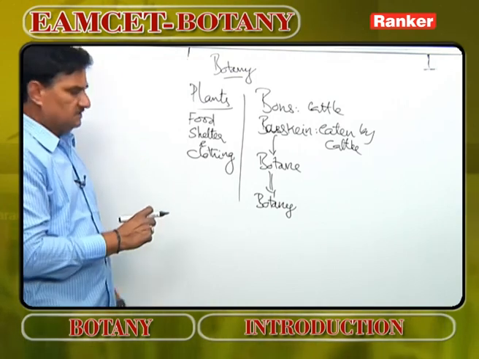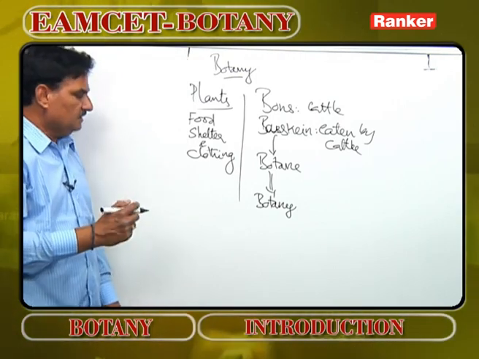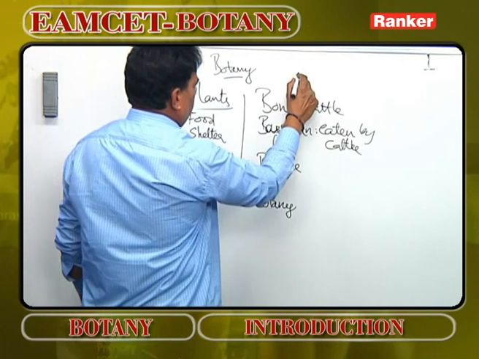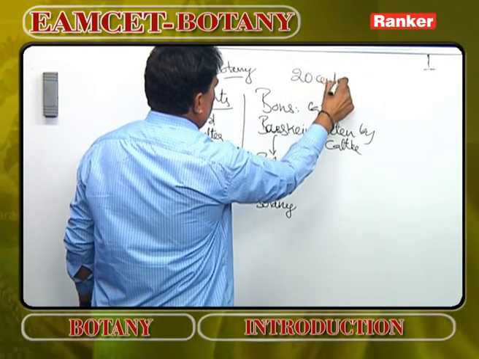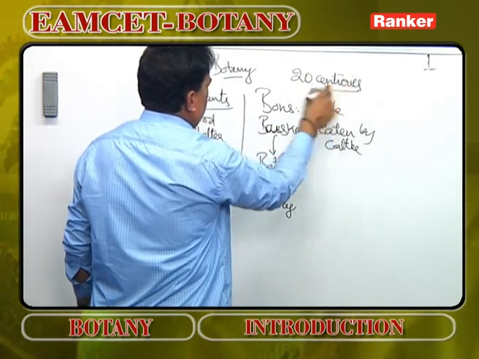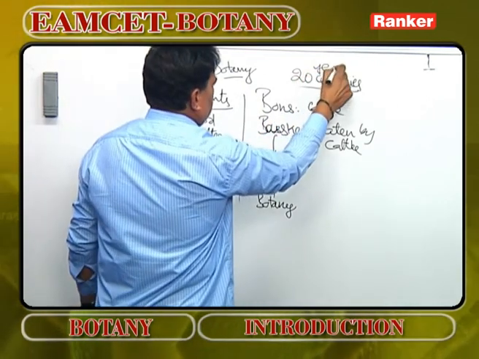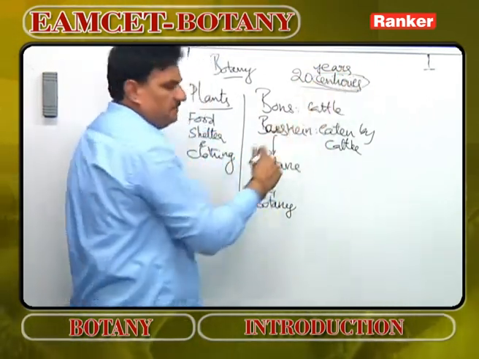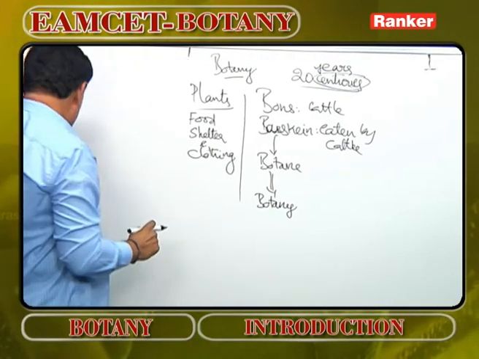There have been so many discoveries in botany, but the discoveries that have taken place in the past 20 years are maximum when compared with previous years.